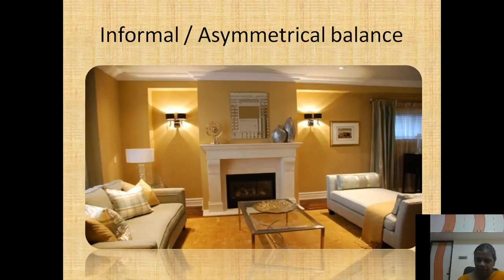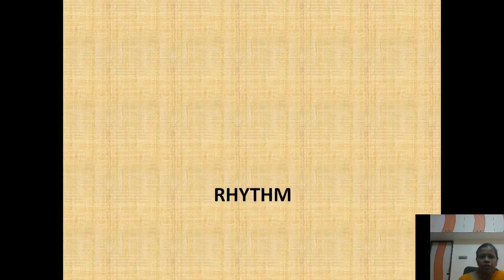Now you can see this. Okay, this is a very good example. You can see that from the center point, here on the right side of the thing, you have a wall hanging under the light. But here there is no wall hanging. We have only a night lamp. So the objects are different. That is called the informal balance. Can you understand? So balance is of two types.